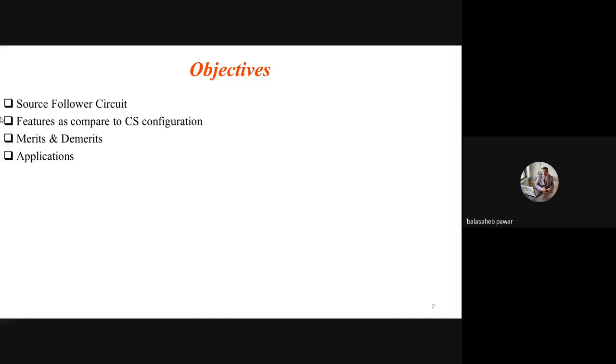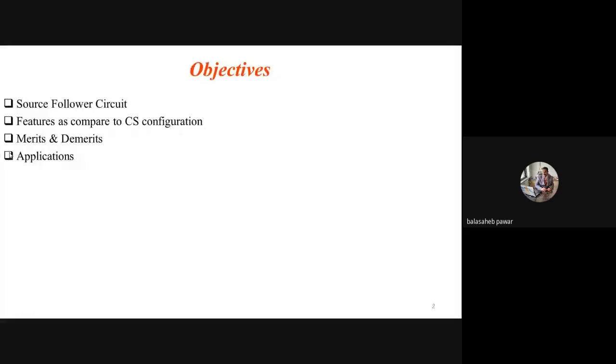While studying the BJT and its various configurations, you might have studied common base configuration, common collector configuration, common emitter configuration. Similarly, in case of MOSFET, there are also three types of configurations, and those are common source, common drain, and common gate. The source follower is nothing but the common drain. Source follower is also known as common drain configuration, right?